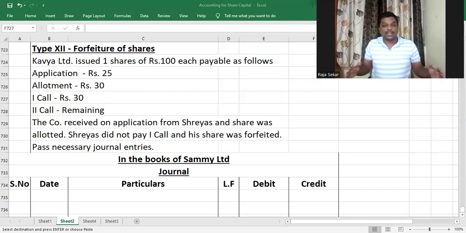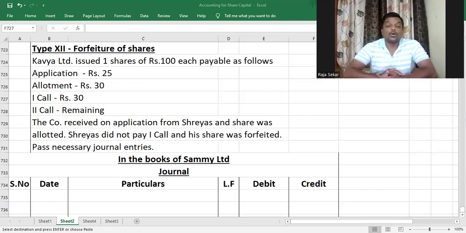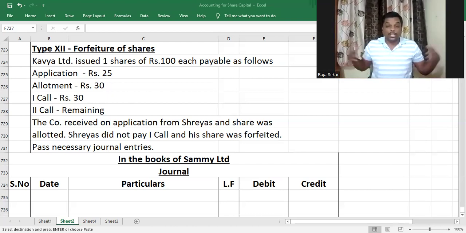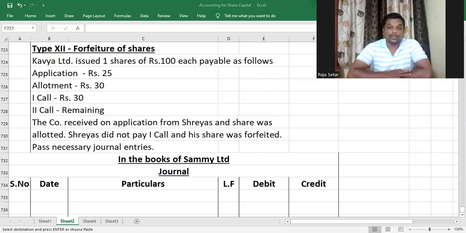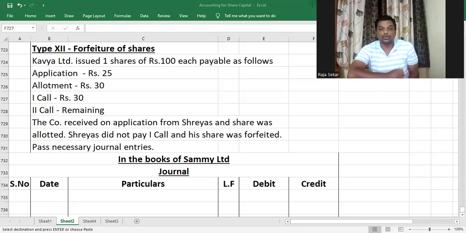Because the company has actually issued shares to raise capital in order to go ahead with the business operations that it has planned. Now, if some shareholders don't pay their dues, they are holding on to the shares. At the same time, they are not paying the amount that is supposed to be paid on the shares, which actually puts everyone else, including the company, at a disadvantage, as the company cannot go ahead with the planned operations due to lack of funds.